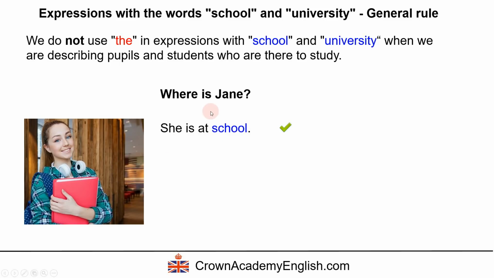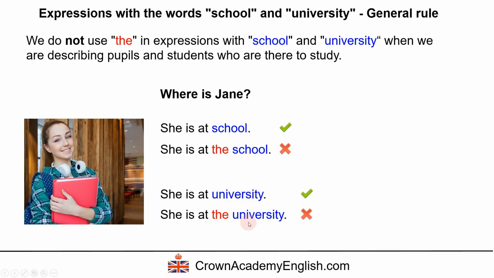And we do not use the in this context. So in this context, this is not correct. She's at the school. And we can also say she's at university. And she is at the university is not correct, is wrong in this context. Okay?